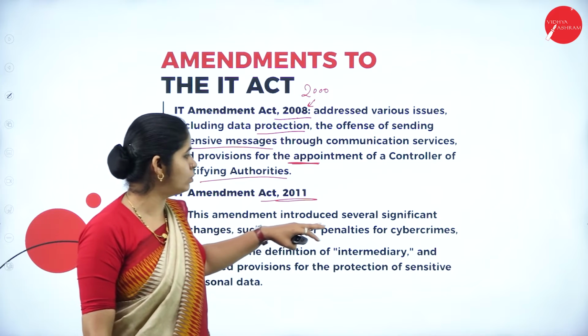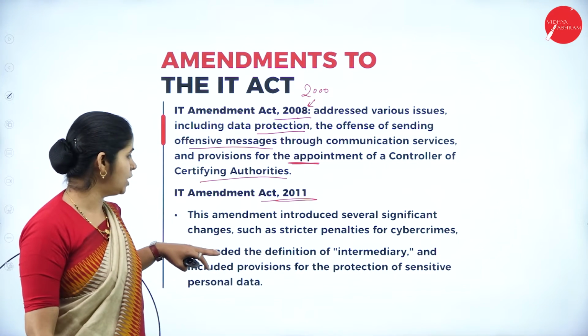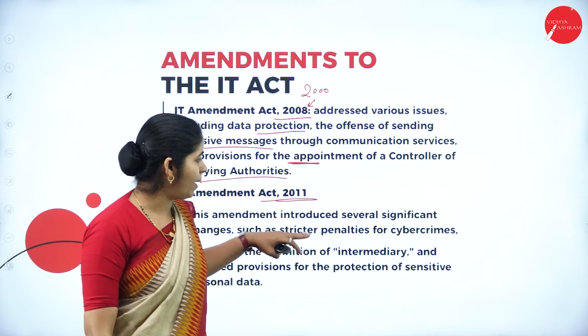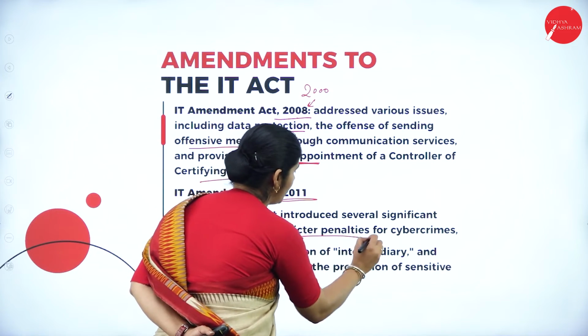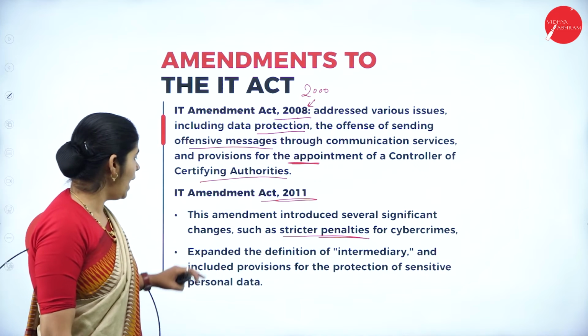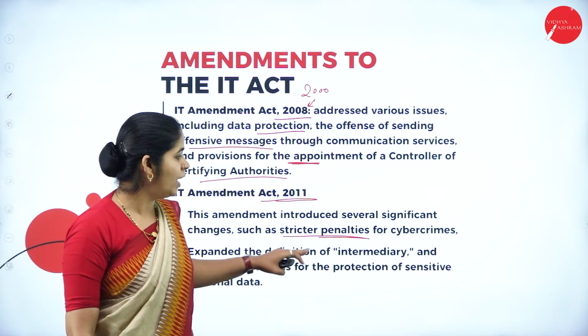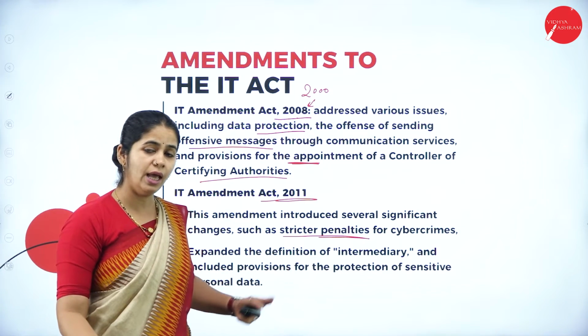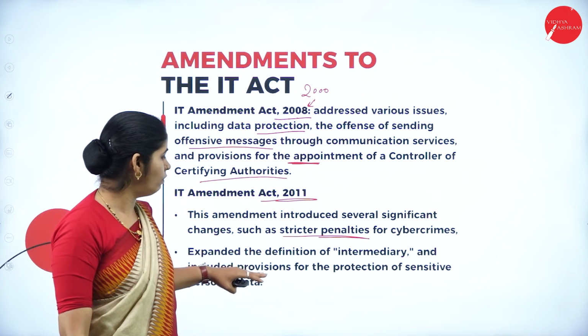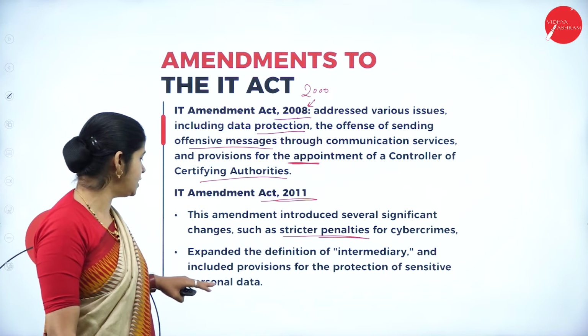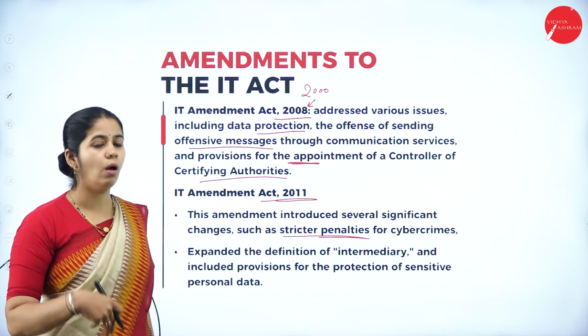This amendment introduces several significant changes such as strict penalties for cyber crimes. They have extended the definition of intermediary and included the provision for protection of sensitive personal data also.